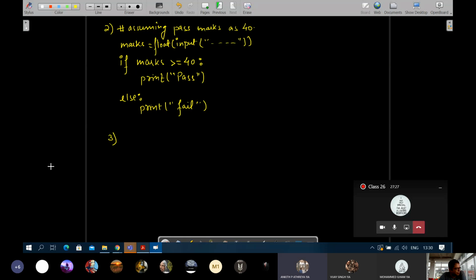Sir, in exam, should we write this comment? Or we can directly write if marks is greater than or equal to 40? Sir, in exam they will give, no, sir, what will be the pass percentage? I will generally mention, don't worry. Even if in the boards it is not mentioned and some question comes like that, please make a habit to explain that thing by giving a comment, whatever you are assuming.